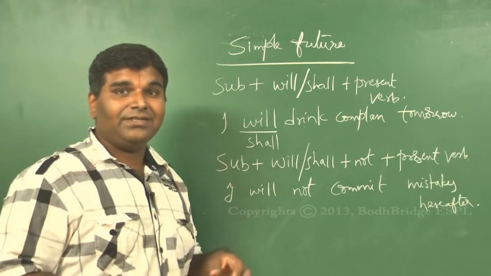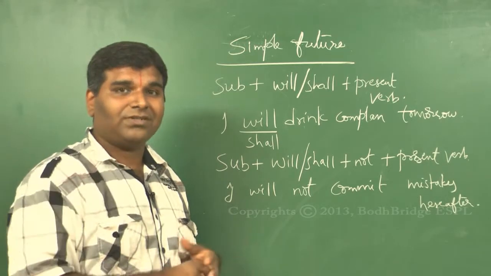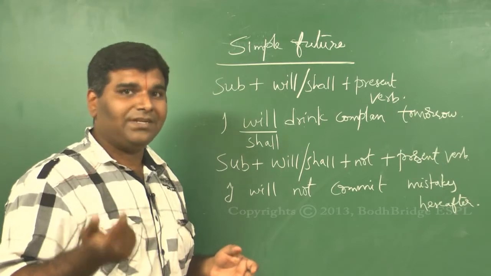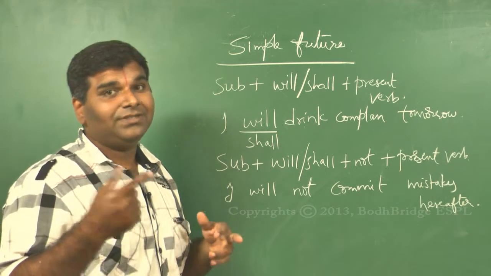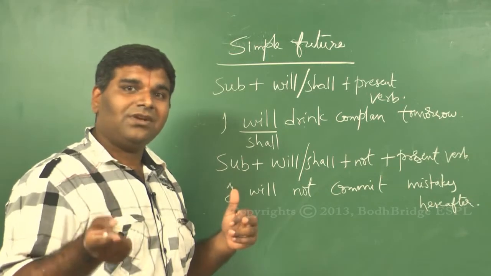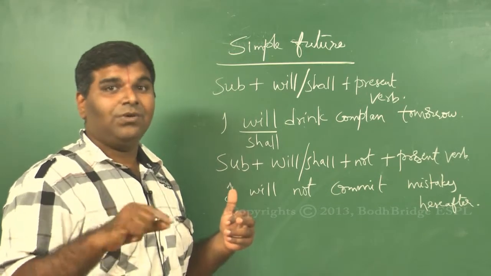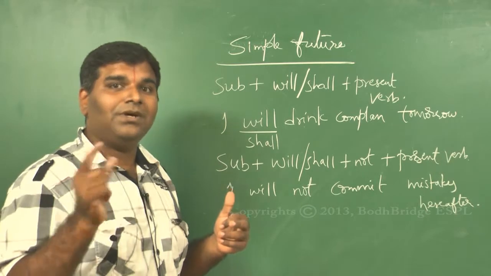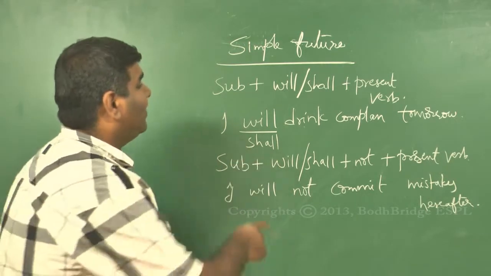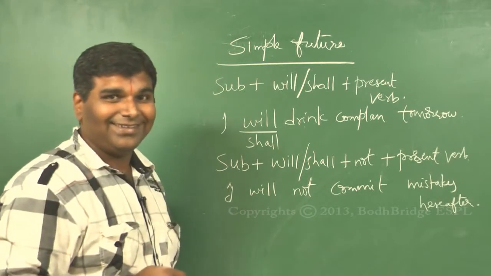When I explain do or does, I explain the contracted form. Do not is equal to don't. Does not is equal to doesn't. Did not is equal to didn't. Is not is equal to isn't. Was not is equal to wasn't. Were not is equal to weren't. Correct? Now, here, can we try something like that?